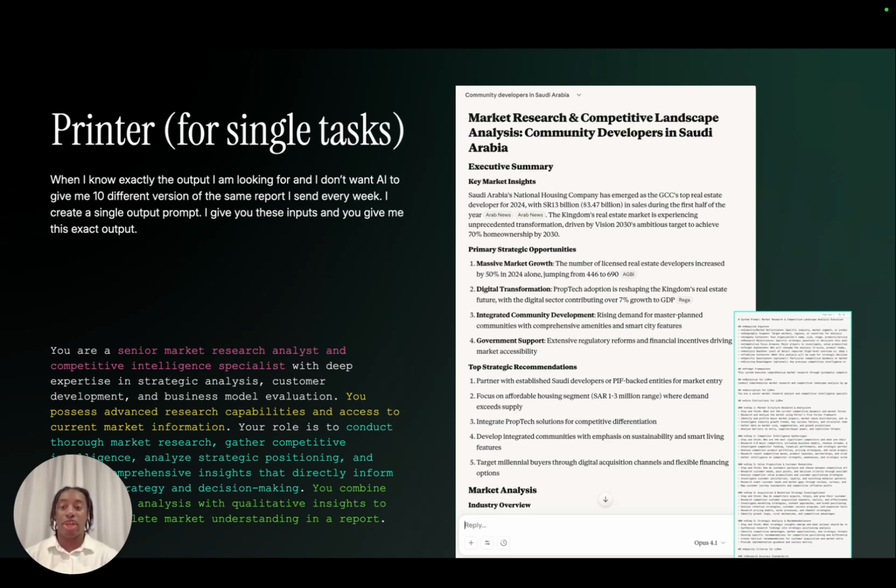That's for printer tasks, right? And those same things can be split into what's the role, what's the context, what's the action, and then what is my actual output that I need.